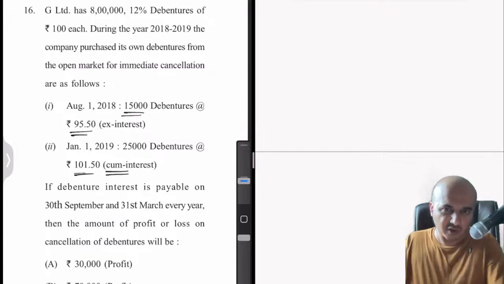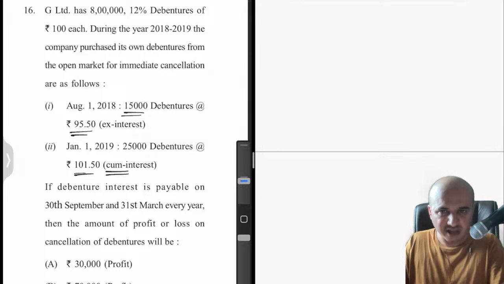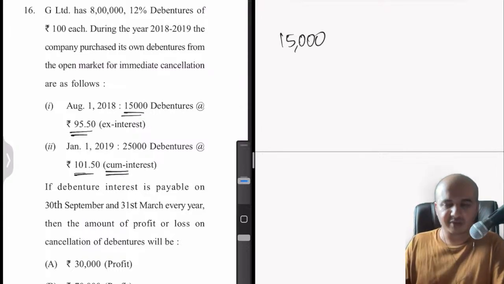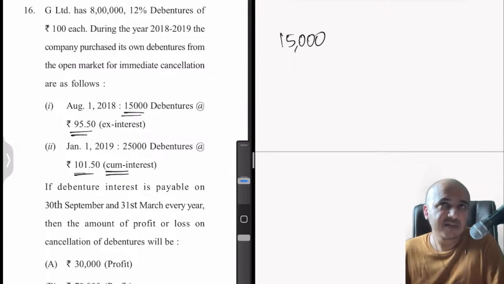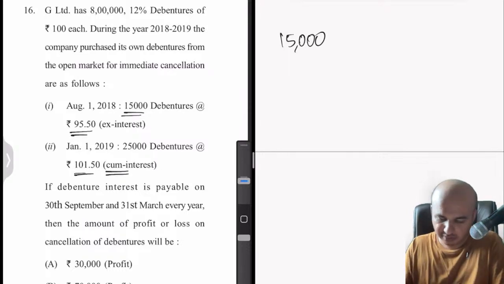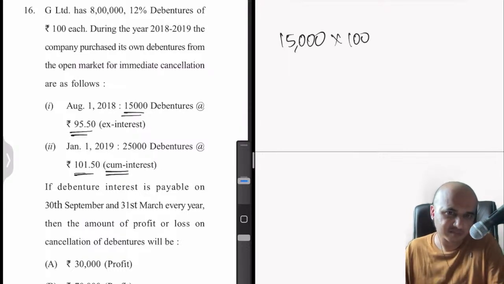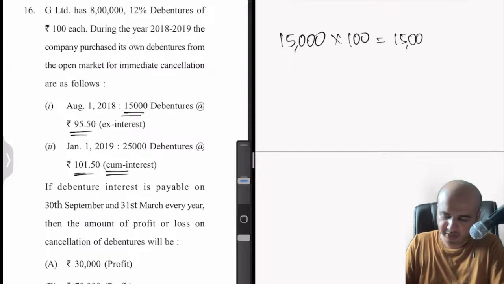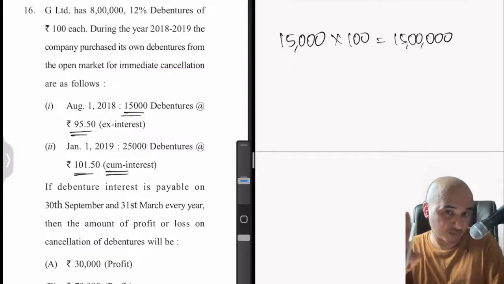So now, first of all, let us calculate how much is the amount actually due and how much did we actually pay. Now let us first look at the August 1st transaction, then we'll go to the January 1st transaction. In August 1st, we cancelled 15,000 debentures. If you are cancelling 15,000 debentures, you should have paid at least face value 100 rupees, because that is given, debentures of rupees 100 each. So this comes to how much? 15 lakhs. This is what we were supposed to pay.